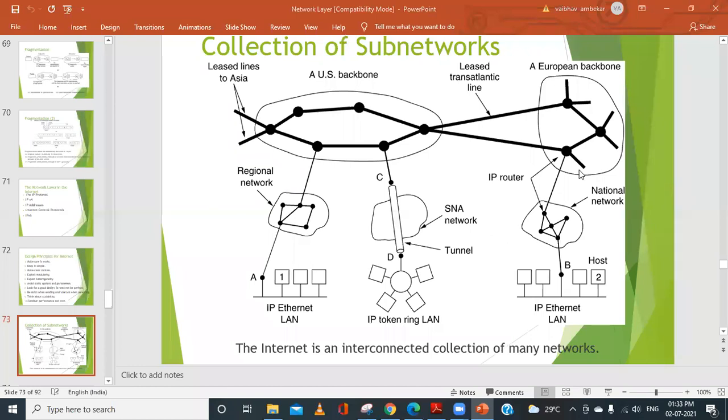Okay. So now you can observe that the internet is a collection of huge subnetworks. It is not just a source device and a destination device. It has a collection of such large subnets, and you can see that here we are using a token ring LAN, and in some cases you may be using a different topology. Here we are using the ring topology. In some situations, we may use bus topology. We may use star topology, and so on.